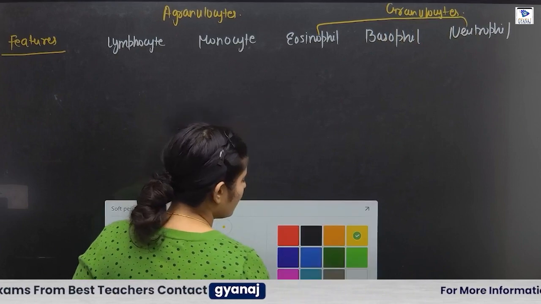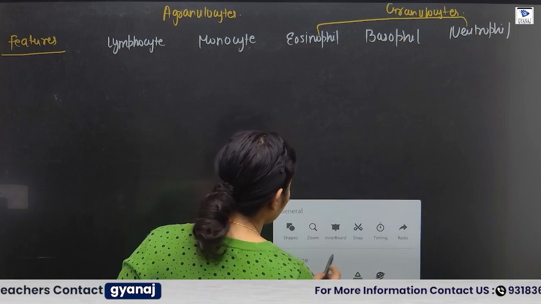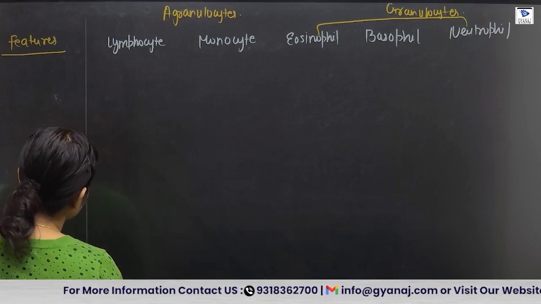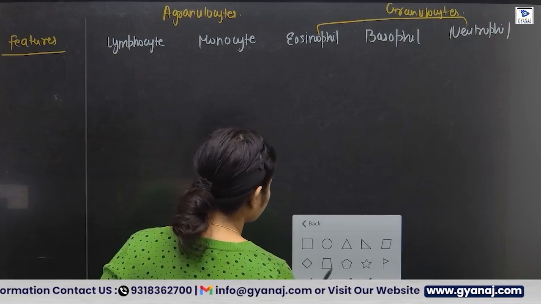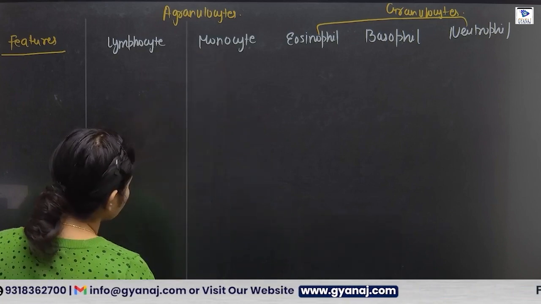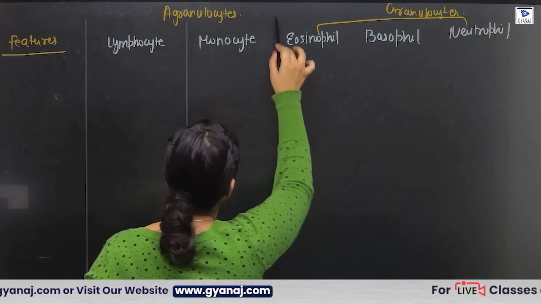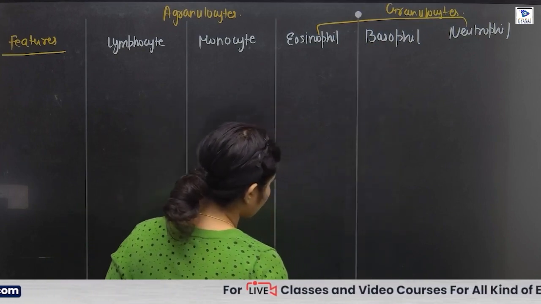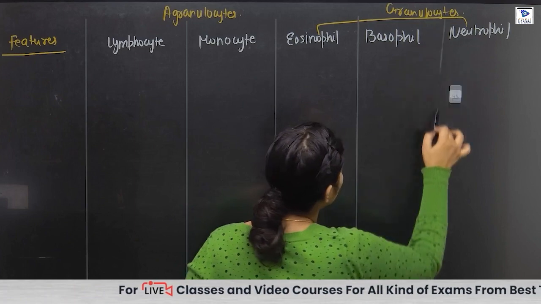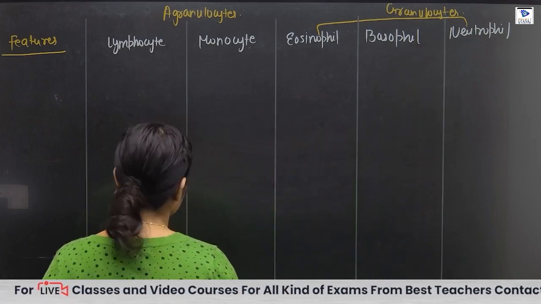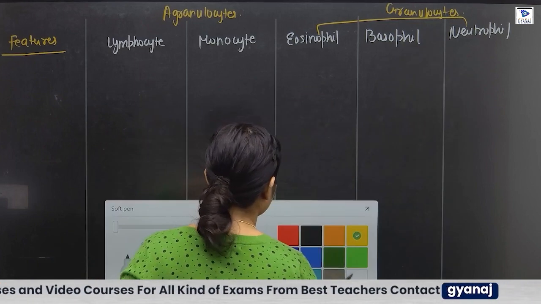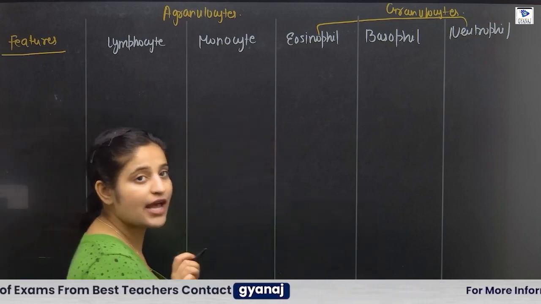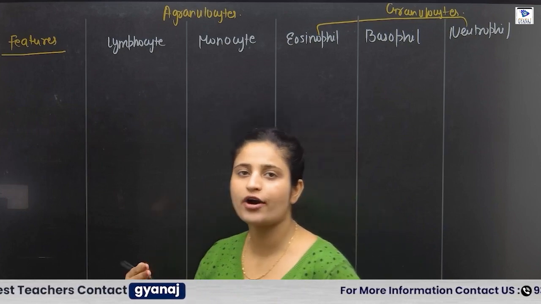Next, here we compare their features. Okay, the first feature is which one has granules and which does not have granules.